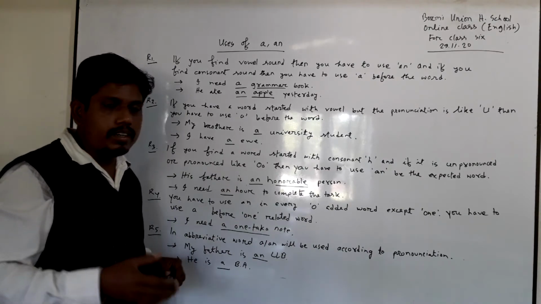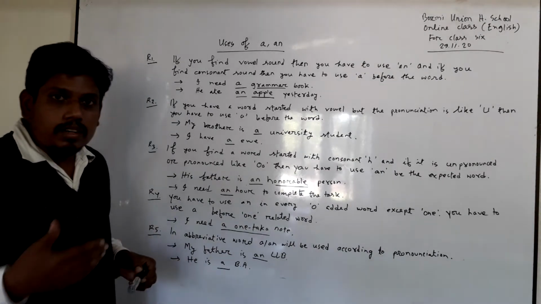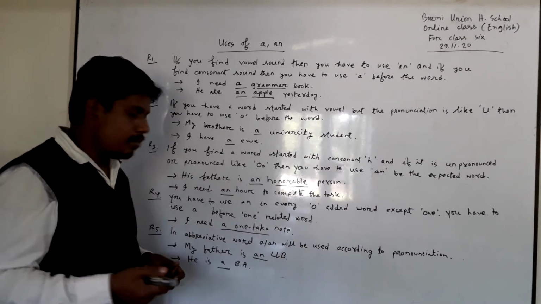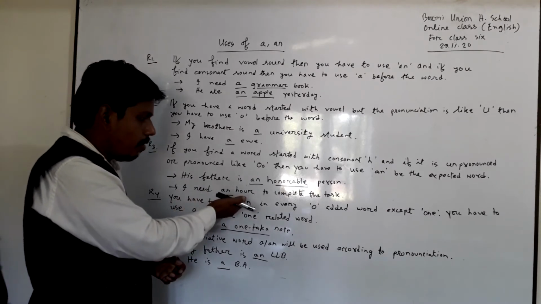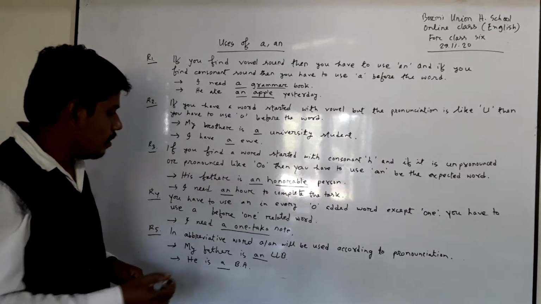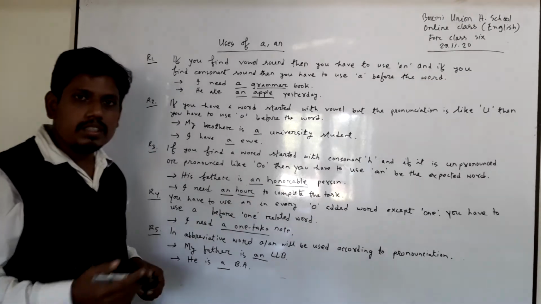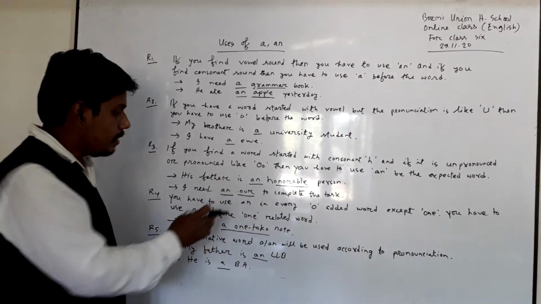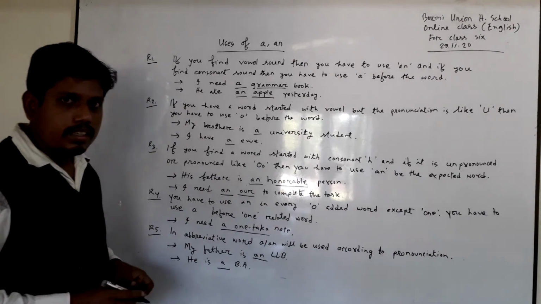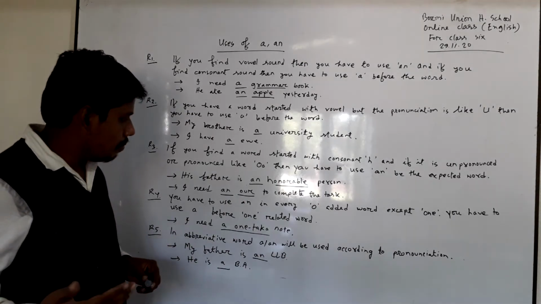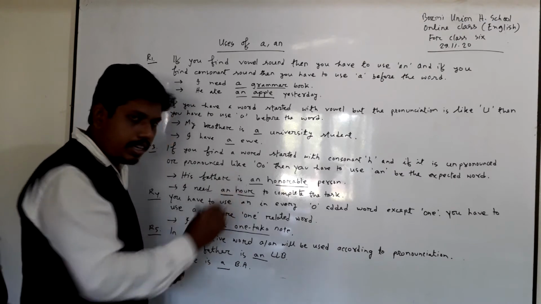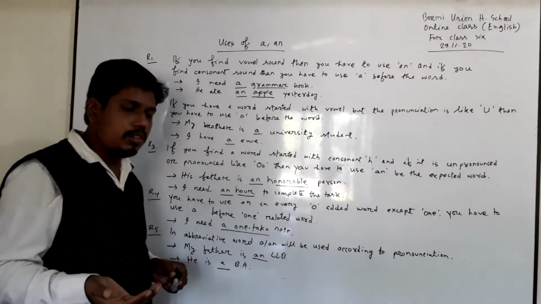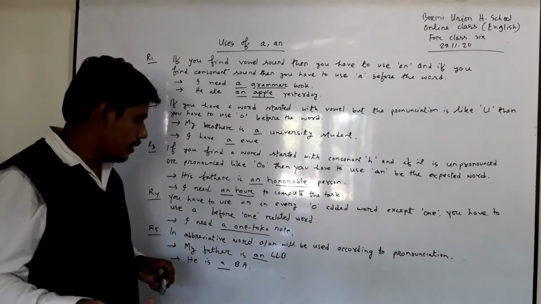And if you find a word where H is unpronounced, then you have to use an before the word. I have another example. I need an hour to complete the task. And what's the pronunciation of this word? The pronunciation of this word is hour. And H is unpronounced here. If you delete H from this word, then the pronunciation is the same. And if you use H here, then also the pronunciation is the same. This is why you have to use an before the word hour.